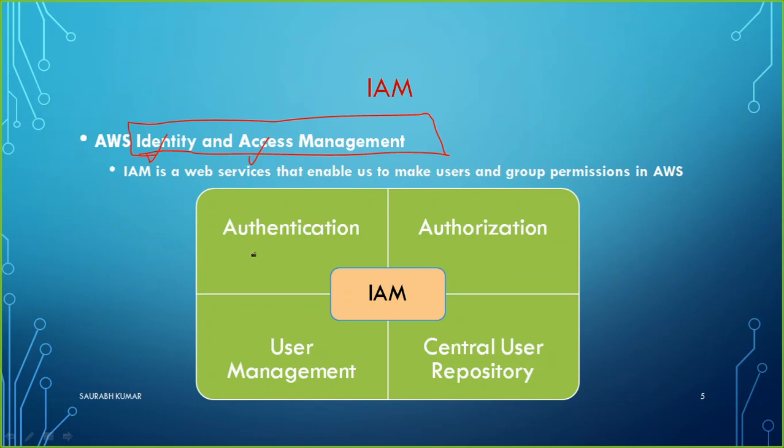So it can help us to do the authentication, the authorization, and user management: creating a user, creating a group, putting a user in a specific group, making a user a member of a group. Those all we can do through IAM. I have already given you the difference between authentication and authorization, and it can also help us with a central user repository. These are the benefits we get by using IAM, Identity and Access Management.